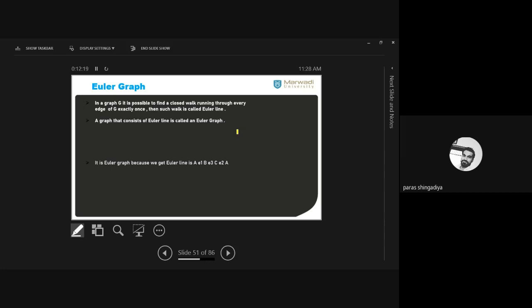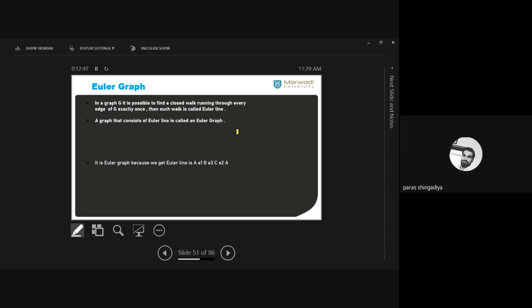Is it clear? You have to create a closed walk, means you start at one place and end your journey at the same place. And in between your journey, you have to cover all the connections exactly one time. You can repeat the place, you can repeat the vertex because it is a closed walk. Closed walk means you can repeat the vertex. If it is a circuit, then we cannot repeat the vertex. But now it is a closed walk only, so we can repeat the vertex.